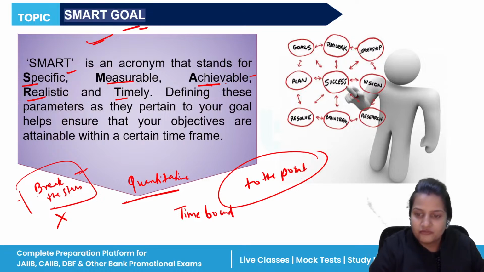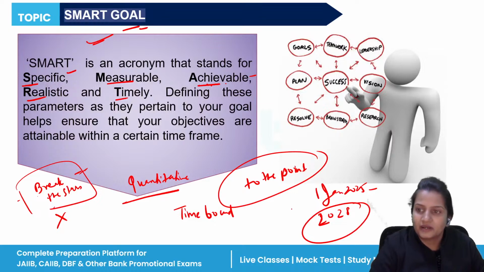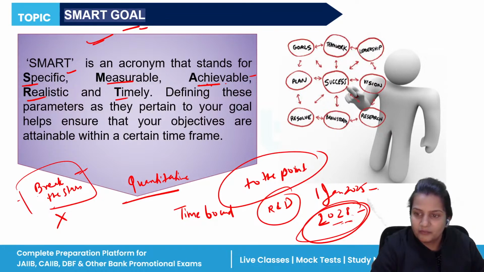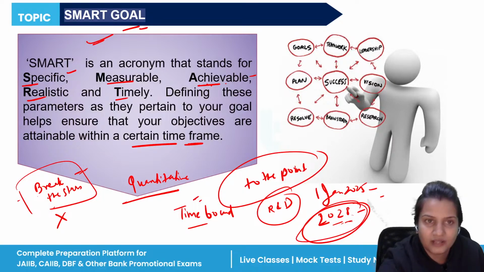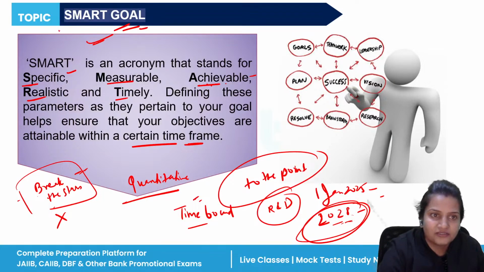It's not that you have framed your goal on 1st January 2025 that in 3 years I'm going to set up this building. This is my target to make a new building for our R&D purpose. Now you are working, but you are not covering the goals you have planned, so it is taking a lot of time. Whatever you have planned for your organization should be done within a certain time frame. Then only your goal can be known as a SMART goal.